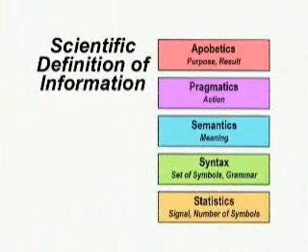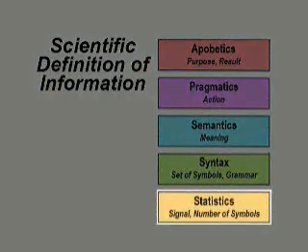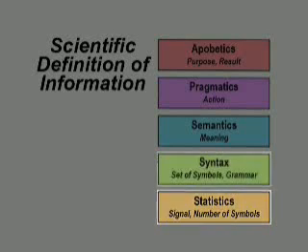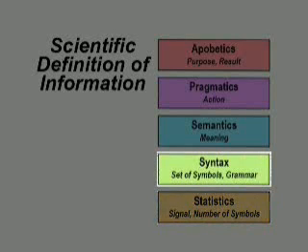Here we see the 5 levels. The statistic level is if we, for example, would count all the letters of a book. That's what we do in statistics. And if we look at the book, we see there are many sentences and they are written in a special syntax. And that is a second level of information.